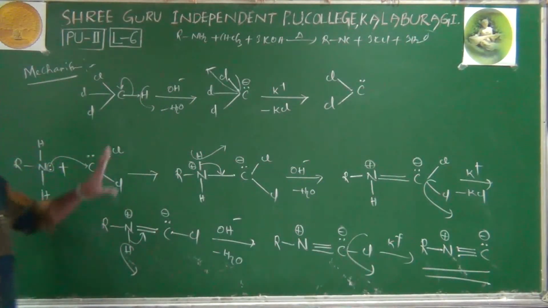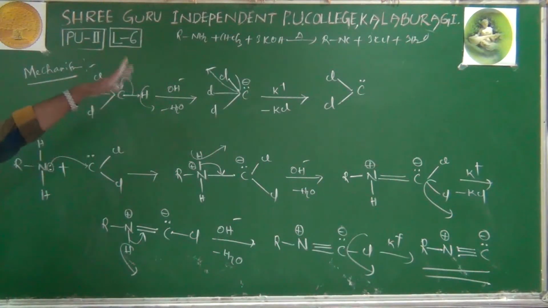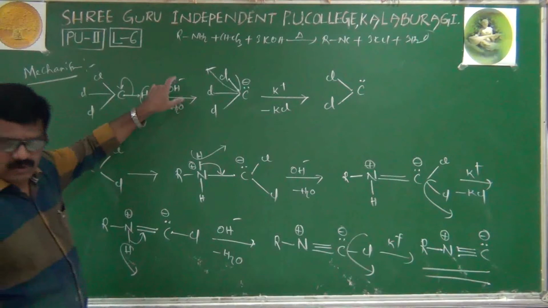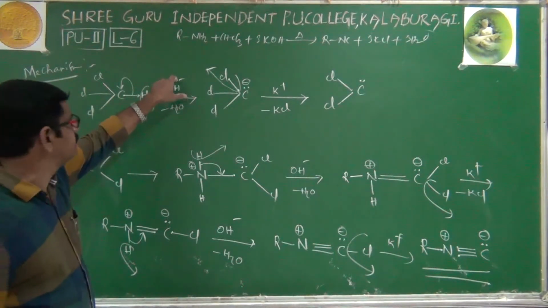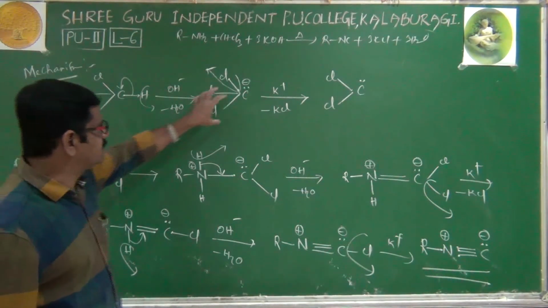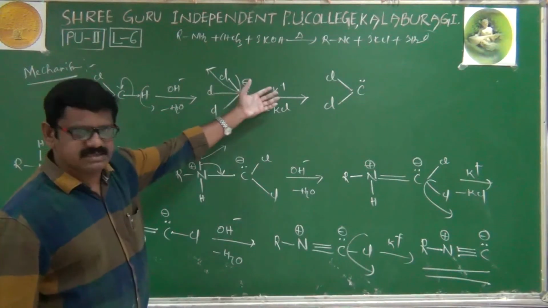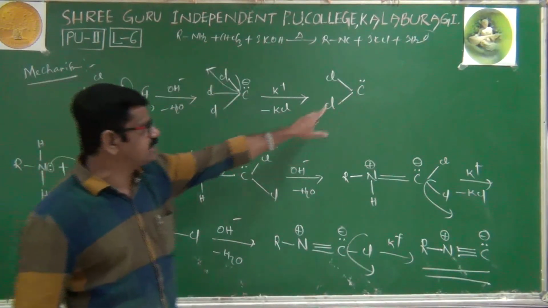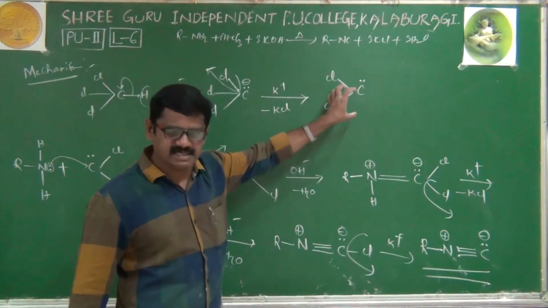This is the mechanism of the carbylamine reaction. That's it. First I have taken chloroform. First, the OH minus ion eliminates a water molecule and you will get this compound, and K plus and Cl minus are eliminated. You will get dichlorocarbene, which is a reaction intermediate.